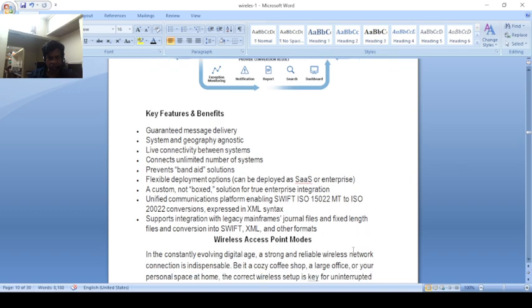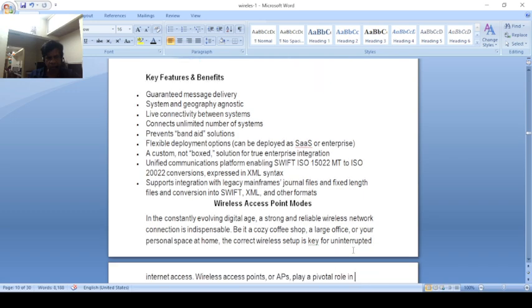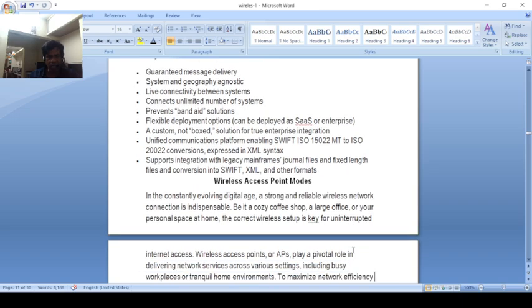Then we will discuss the wireless access point. In the digital age, strong, reliable wireless network connectivity is indispensable. What is an access point? An access point is used for wireless. It is the point that connects different nodes to the network. A wireless network is accessed and connected through wireless devices; that is the wireless access point.